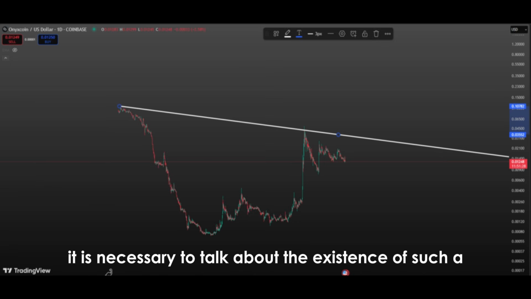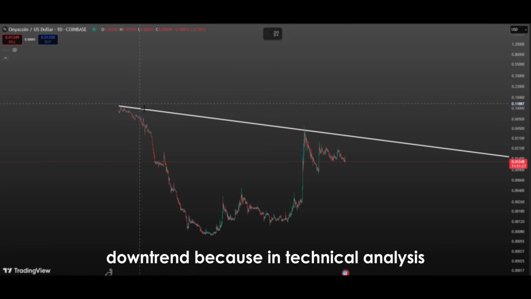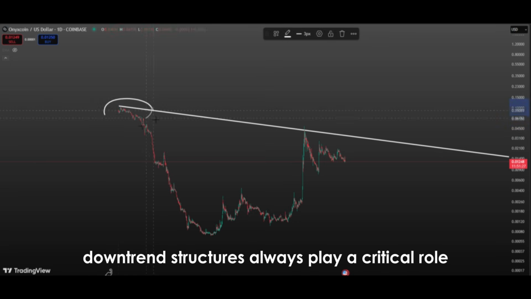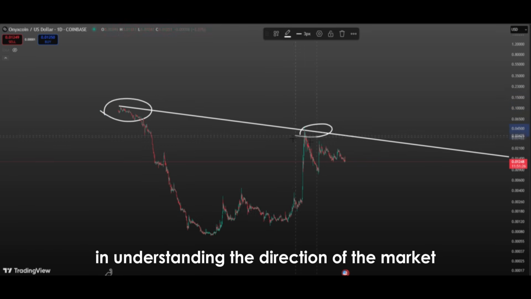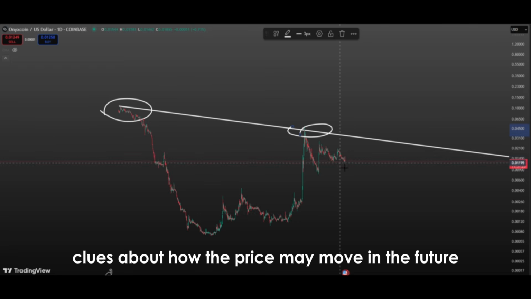First of all, it is necessary to talk about the existence of such a downtrend, because in technical analysis, downtrend structures always play a critical role in understanding the direction of the market and gaining clues about how the price may move in the future.